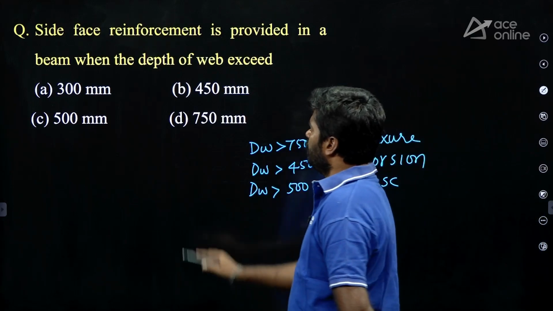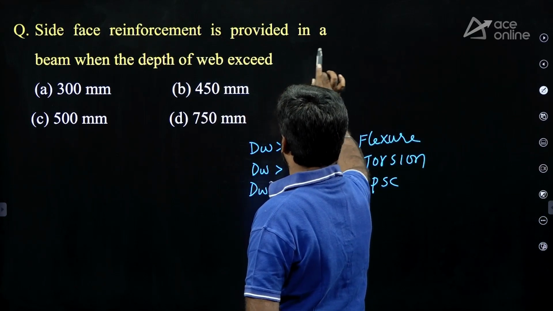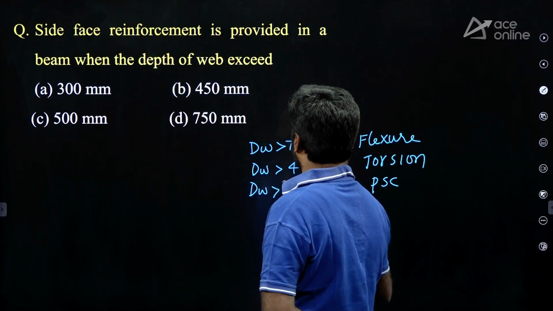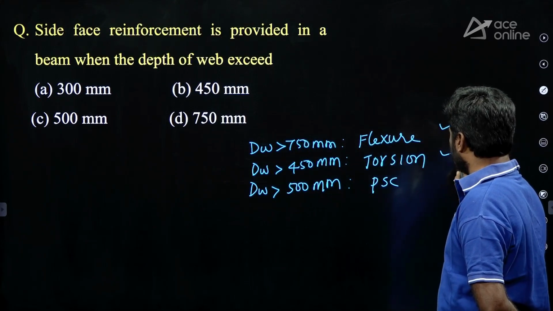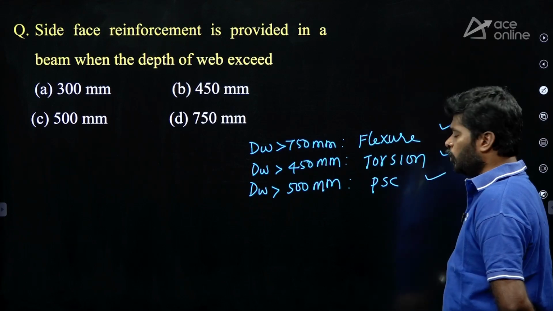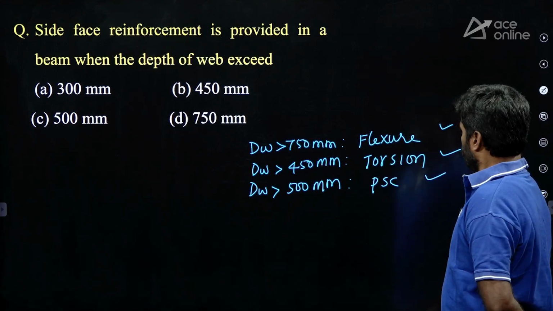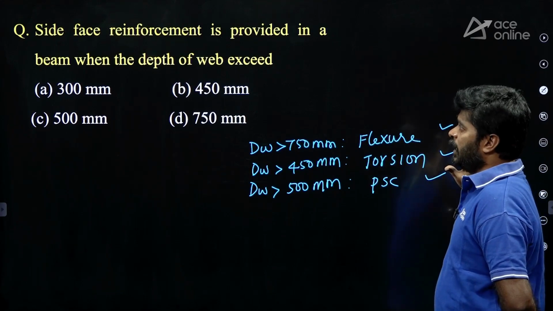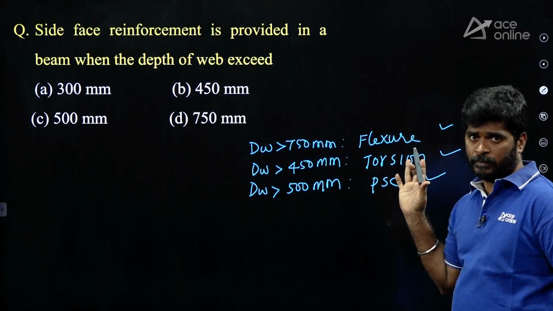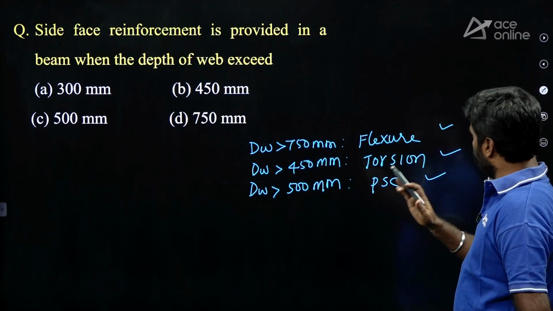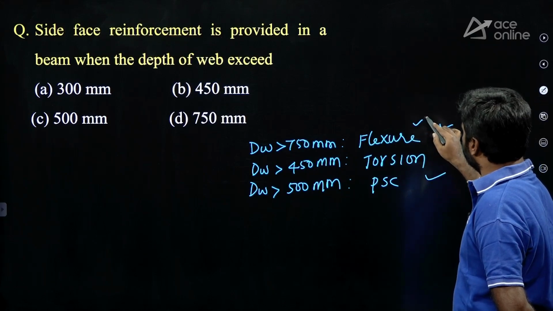Here you check it. Side face reinforcement is provided in a beam when the depth of web exceeds. They did not talk about flexure, torsion, or prestressed concrete. Nothing is mentioned. Simply they asked, when do we provide the side face reinforcement? If nothing is mentioned, you have to consider the general case.